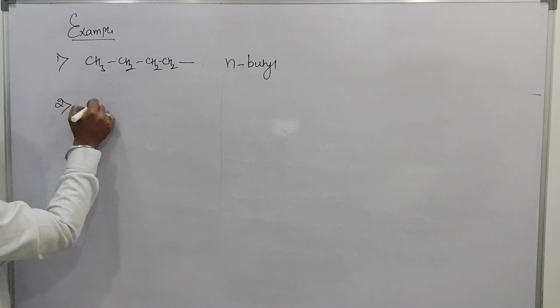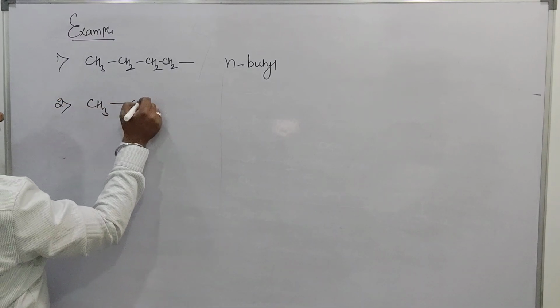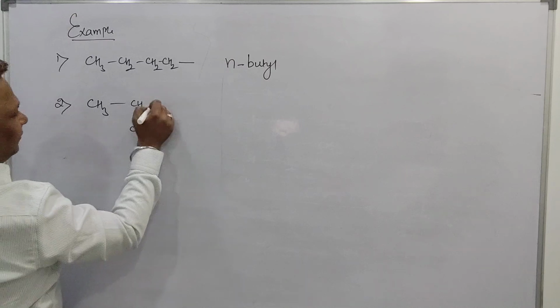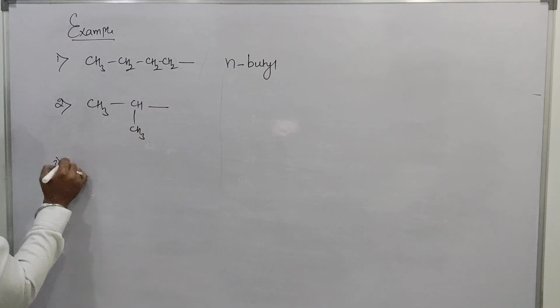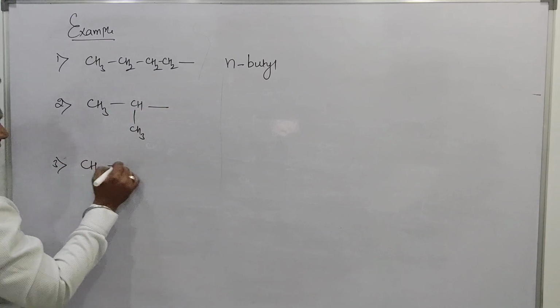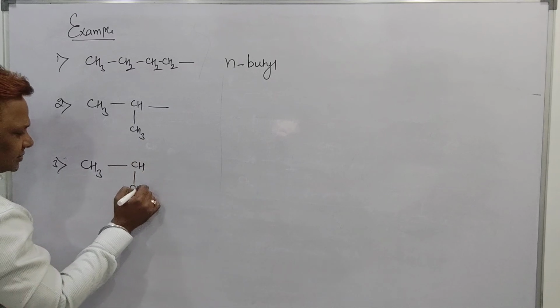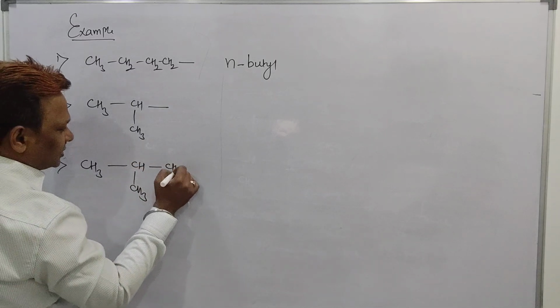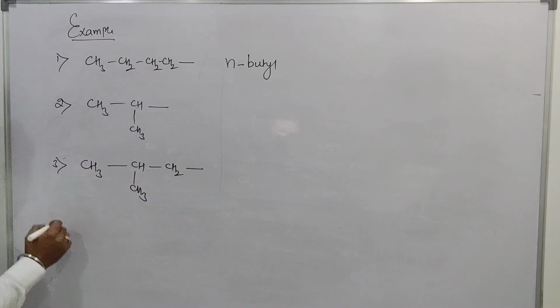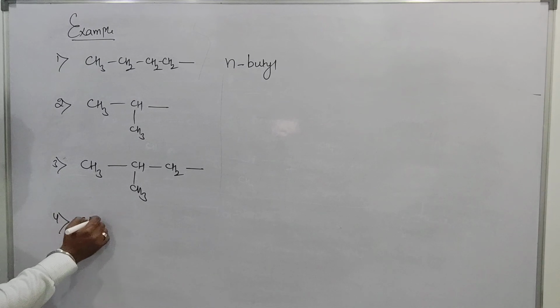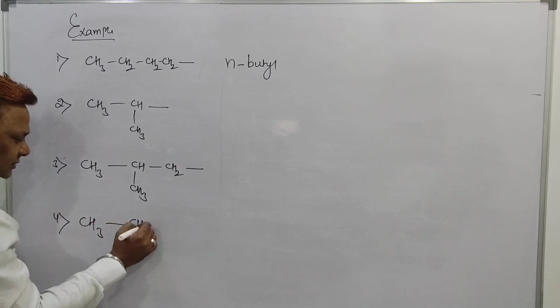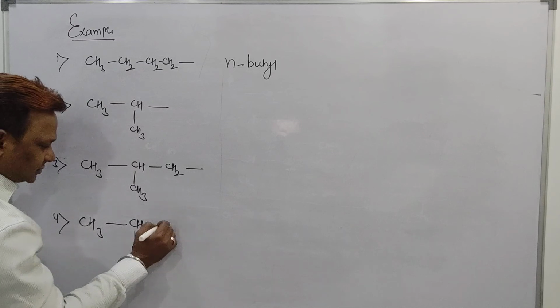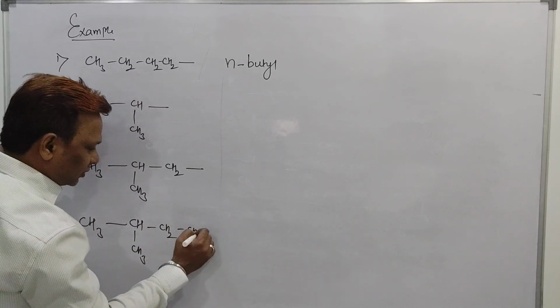Second one here: this is a CH3, then CH, then CH3 and a free bond. Third example: this is a CH3, then CH, then CH3, then again CH2 and a free bond. Fourth example, also check it here: this is a CH3, then CH, then CH3, then CH2, then CH2 and again a free bond.